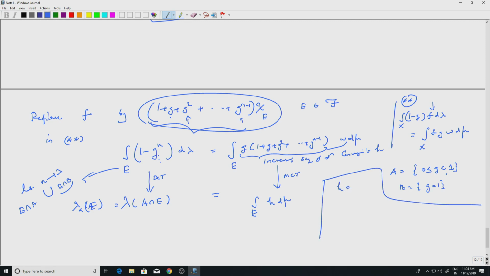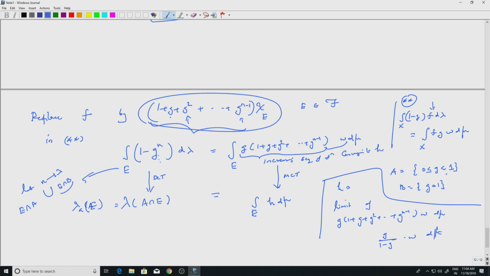So I can write that explicitly if you want. H equal to the limit of G into 1 plus G square plus etcetera, G to the n minus 1 into W d mu, okay. Well, if you write this as G into G by 1 minus G times W d mu, you will see what is actually happening.